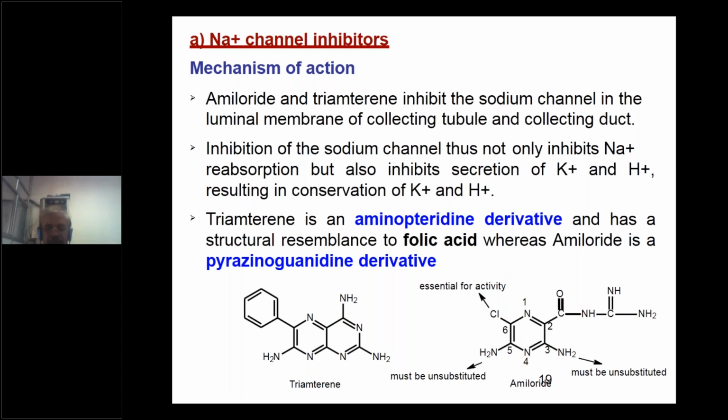So by looking at the amiloride, just given 3 points there. Pyrazine 1, 2, 3, 4, 5, 6. That is the numbering of the pyrazine nucleus under amiloride, where the 6th position chlorine atom is necessary, and at the 5th position it will be a free amino group, not substituted. It will be just a free NH2 group, and also the 3rd position there will be amino. It should be free. If you make any substitution on these free amino groups, then there will be a decrease in the activity.